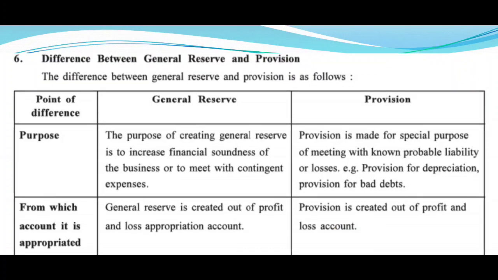The purpose of creating general reserve is to increase financial soundness of the business or to meet contingent expenses. Yes, we have seen in the meaning.